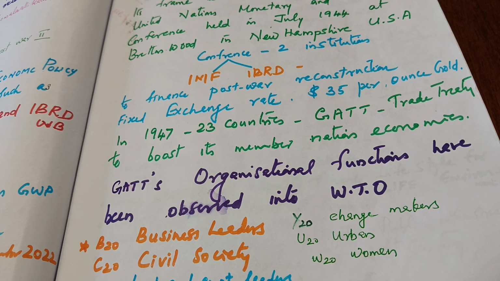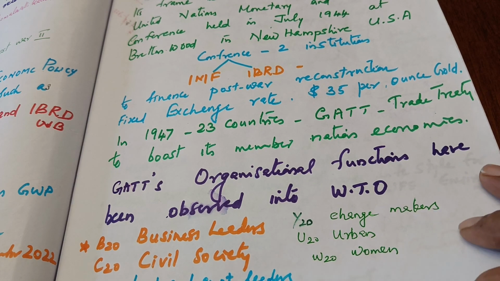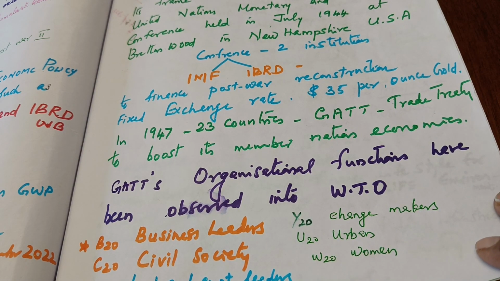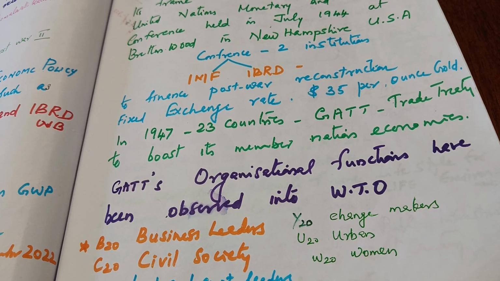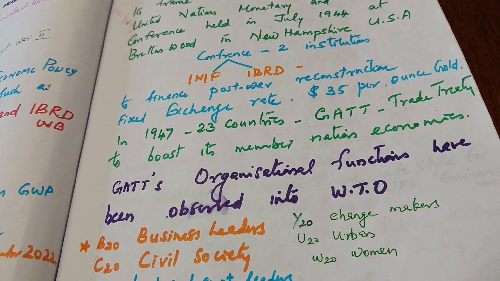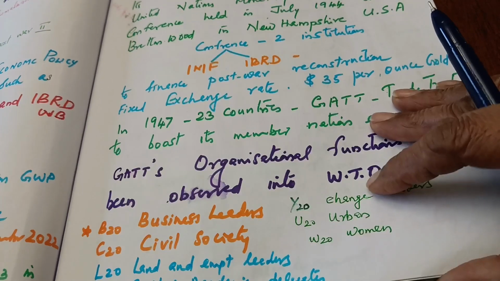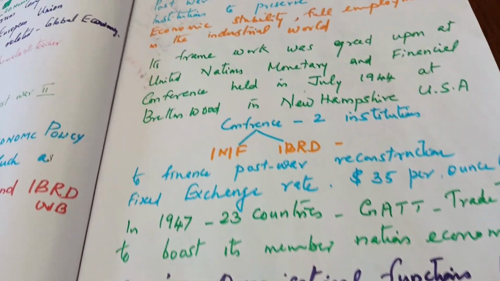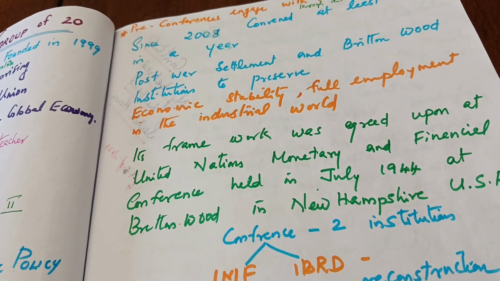Why I am talking about this here: how the Silk Route, how the IMF, how the IBRD, how the GATT, WTO, that is, GATT's organization function has been absorbed into WTO. All these are related. How you can relate the Silk Route to G20, that is why I have taken this into account as a part of the interdisciplinary project. And come to the G20, more about it.